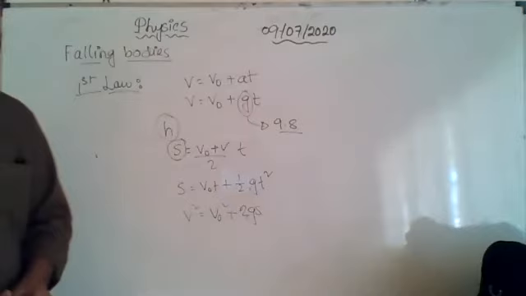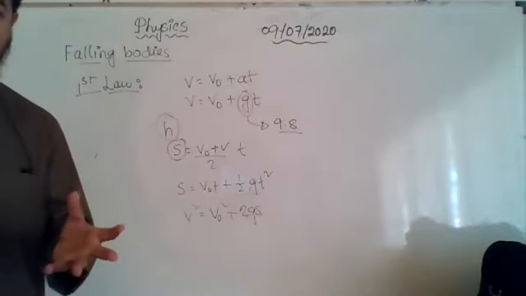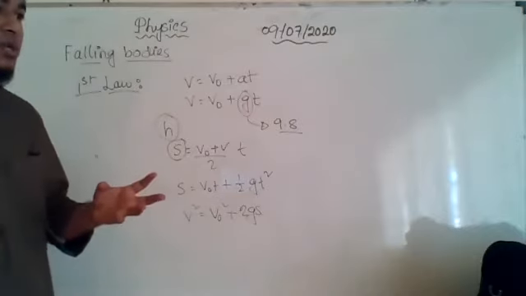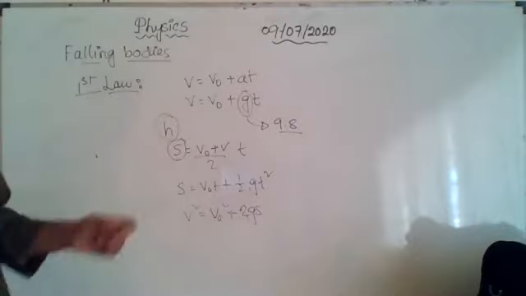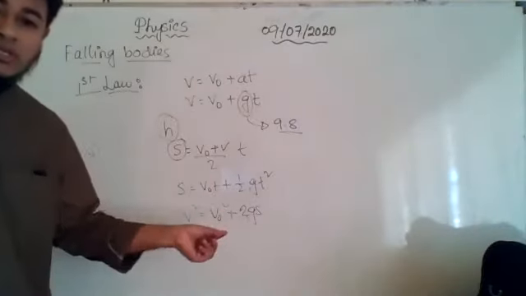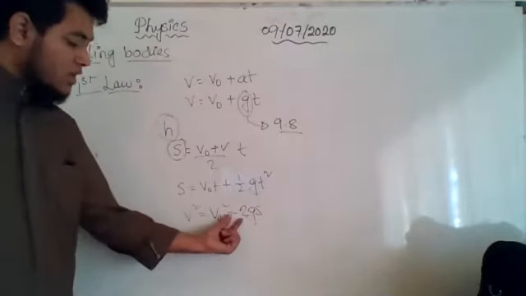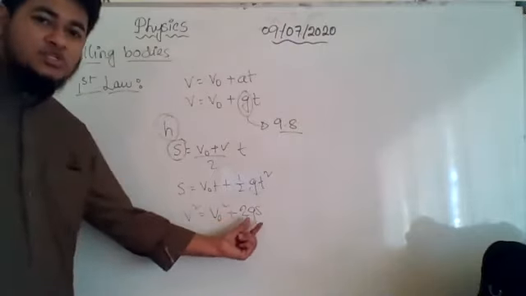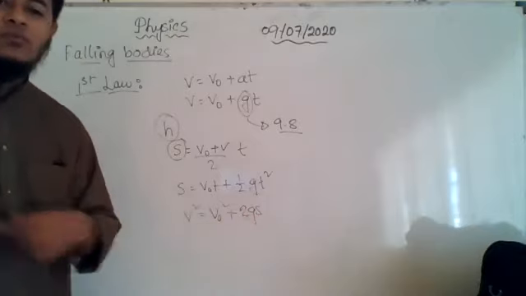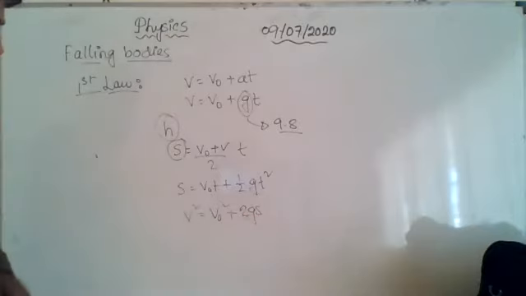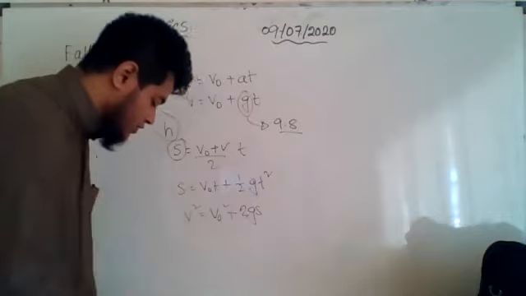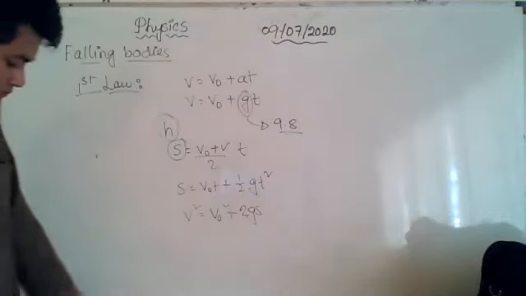If the velocity is decreasing, it is deceleration, and deceleration is negative acceleration. So the value of g you need to put in this equation is minus 9.8. Keep the equation as plus, just change the sign of g according to your situation. Is it clear?